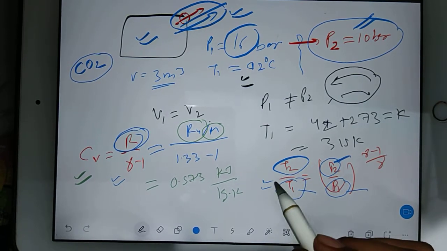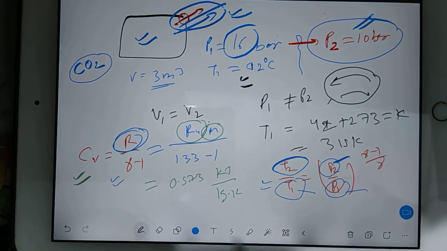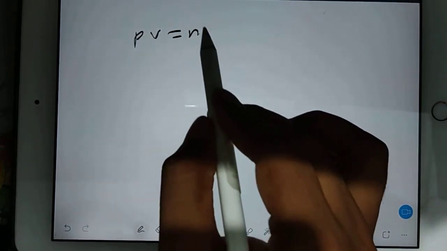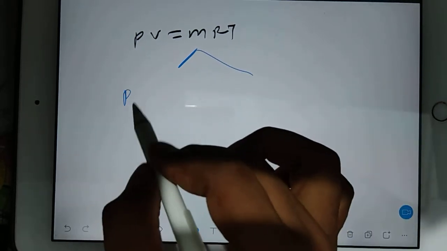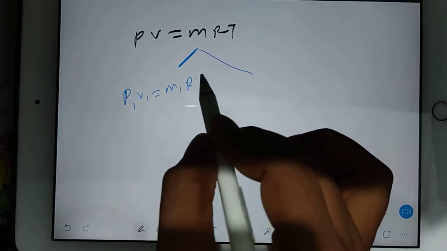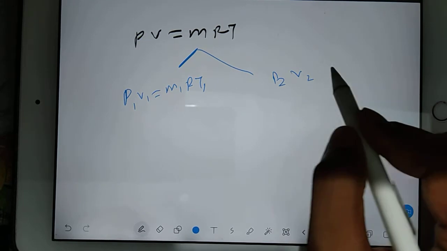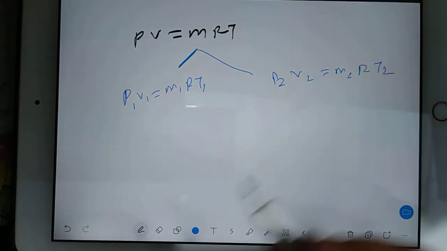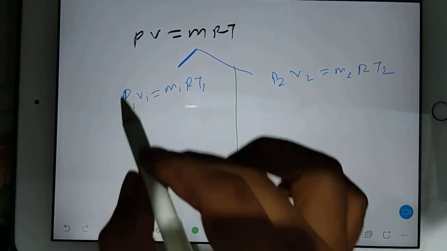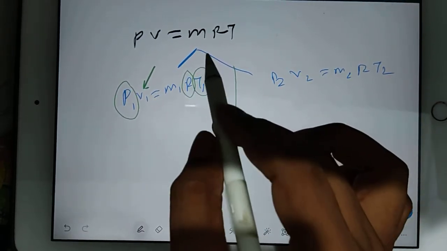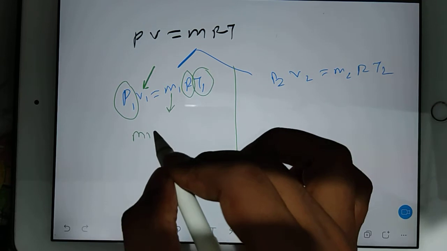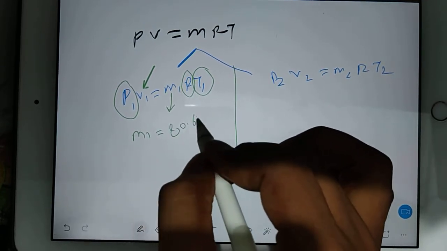So once you got your T2 value, then you do one thing. You use the equation of state. PV is equal to MRT is your equation. This equation you write in two ways. You write P1 V1 is equal to M1 R T1, and then you write P2 V2 is equal to M2 R T2. Now you see, in case 1, you know P1, you know T1, volume is directly given, R just now we have got, and find out your M1. So M1 will come as 80.644.